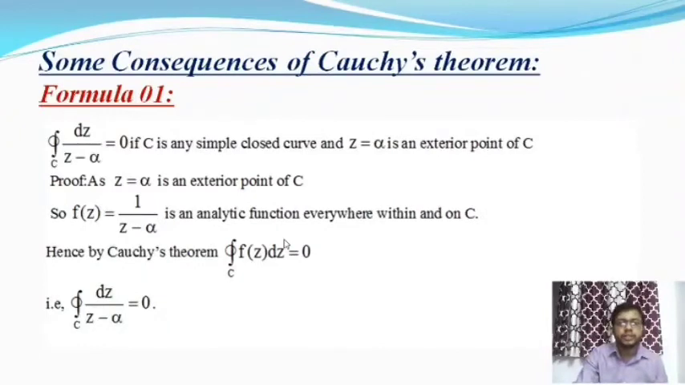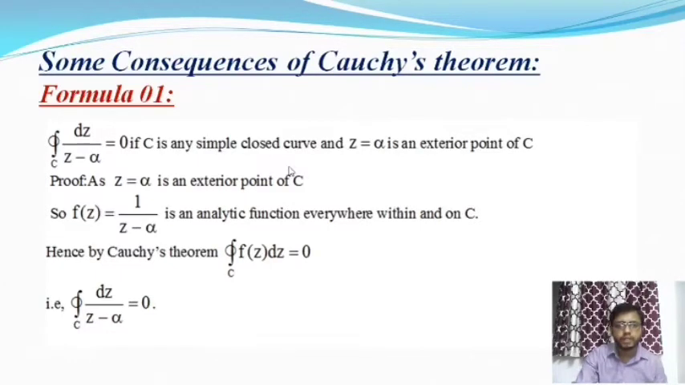We will continue our discussion on lecture 5 of Cauchy's theorem and the Cauchy-Goursat theorem. Here are some consequences of Cauchy's theorem. The first formula is that the integral over C of dz by z minus alpha is 0, if C is any simple curve and z equal to alpha is an exterior point of C.